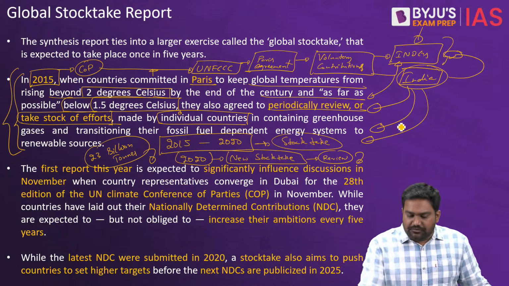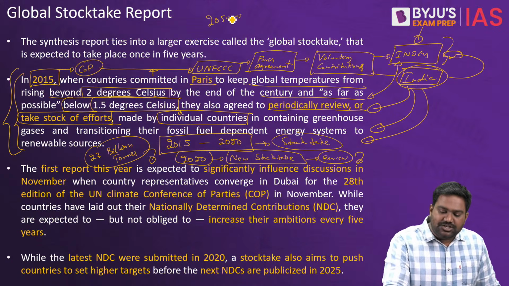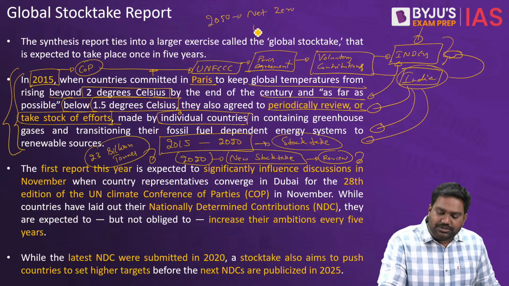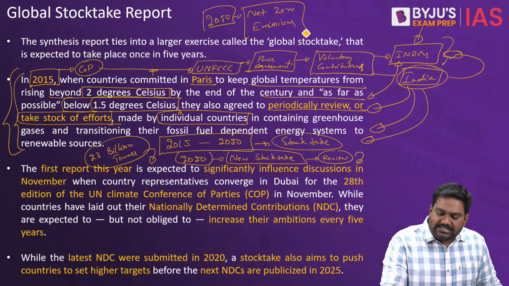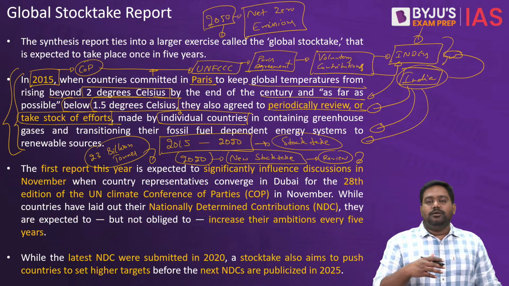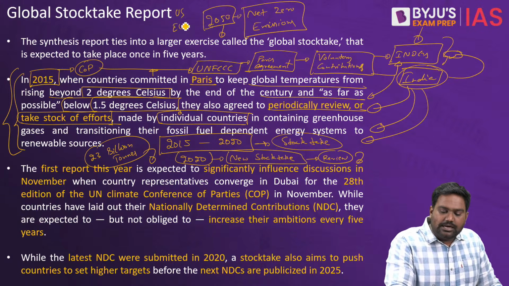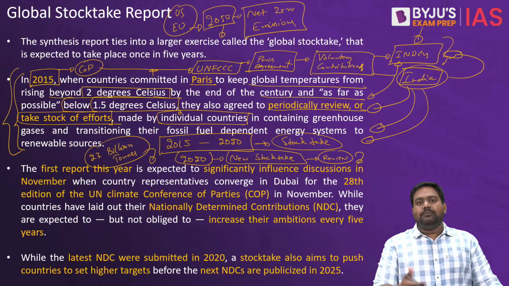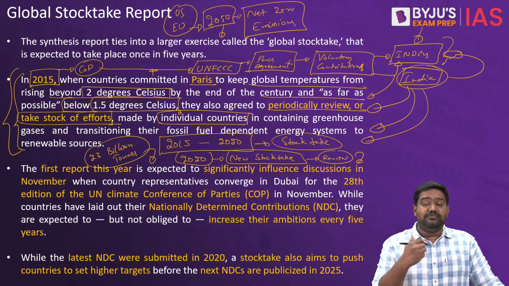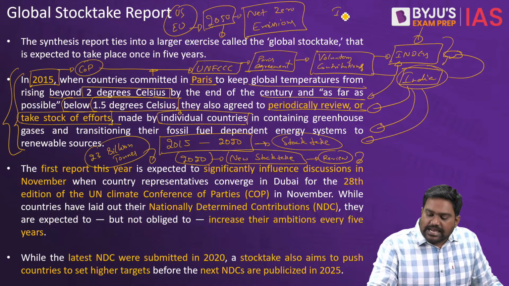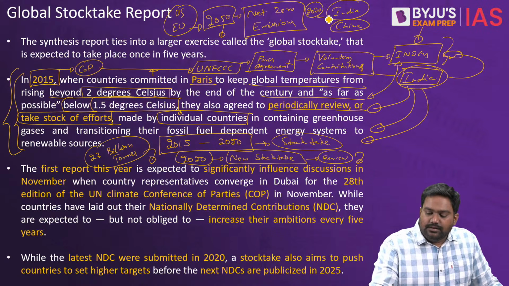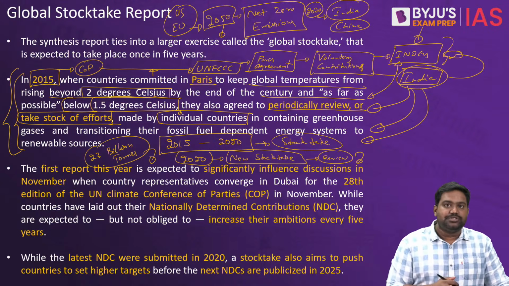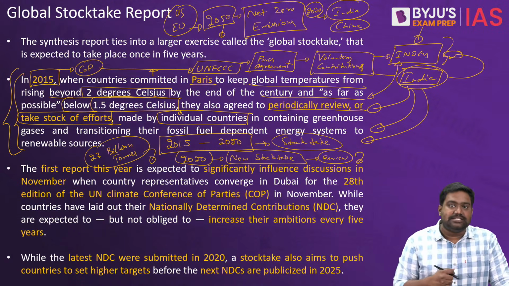The goal should be to achieve carbon neutrality by the middle of the century, to achieve net zero emissions. Paris Agreement has provided for net zero emissions by 2050. Most developed nations like US, countries from European Union, they've all set ambitious goals by 2045, 2050 to achieve net zero emissions. Whereas others like India, China, they have set their own targets. India has set 2070 as a deadline for achieving net zero emissions. China has set a target for 2060.